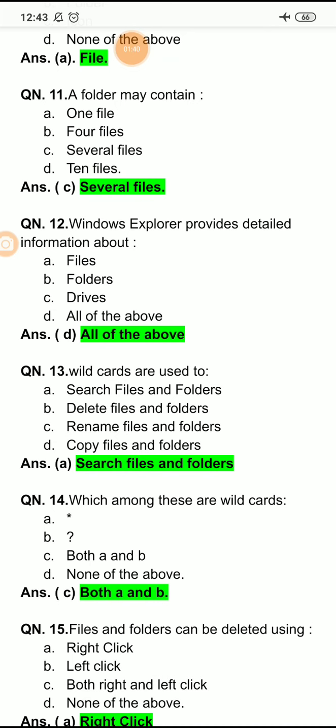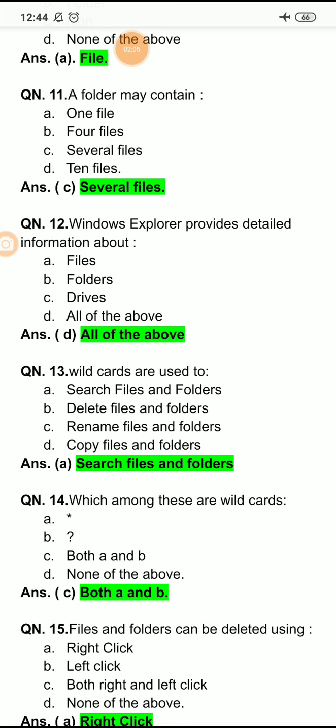So, Window Explorer is an application that provides detailed information about files, folders, and drives. So, here the right option is option D, all of the above. Now, let us go for next question.